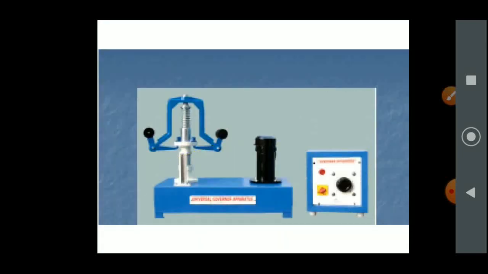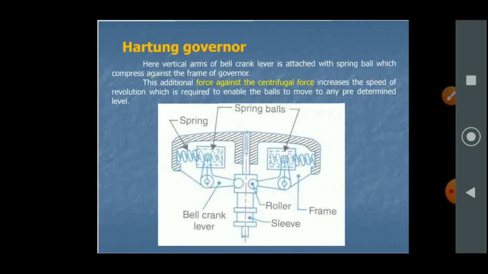This is the model of the Hartnell governor. Here, the vertical arms of the bell crank levers carry the balls, and the spring is compressed against the frame of the governor. This additional force against the centrifugal force increases the speed of revolution, which is required to enable the ball to move to any predetermined level.